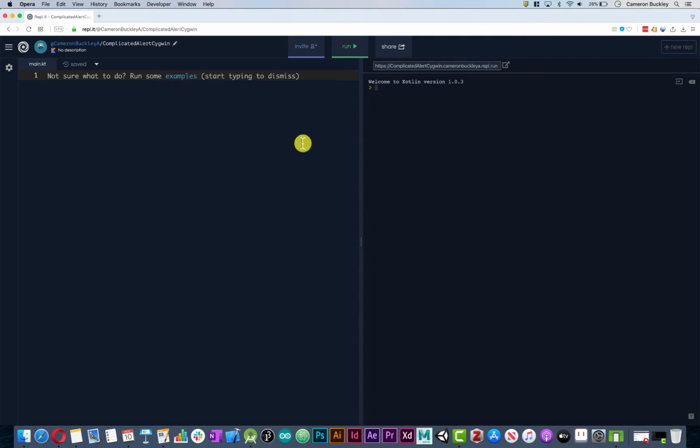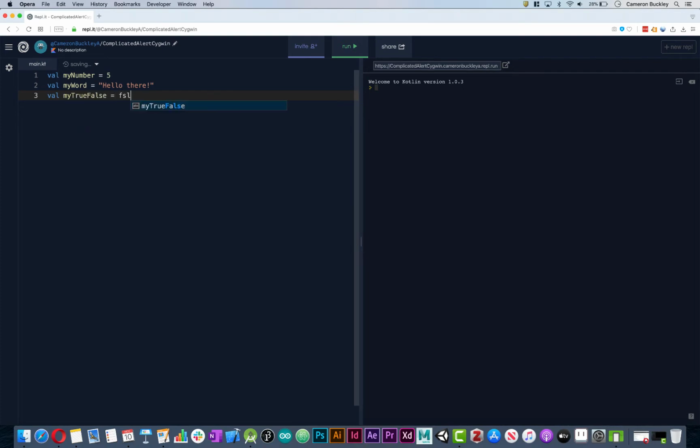So I'm in REPL and I'm just playing around. I'm going to go ahead and write a value, and we'll call it my number, and we'll set it equal to 5. Okay, let's write another value called my word, and we'll set it equal to the word hello there. Let's do a value called my true false, and we'll have that equal to false. So these three values above, these are all different constant values that we've created.